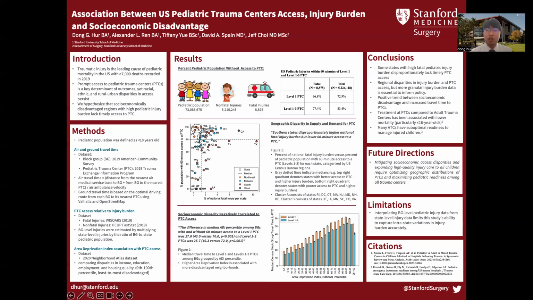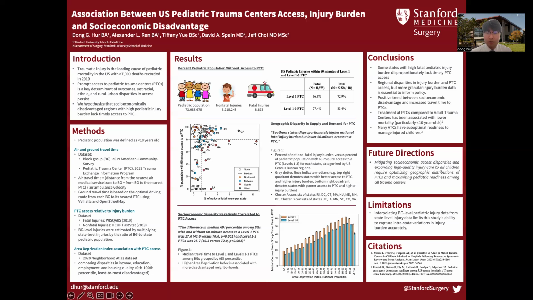To analyze the pediatric trauma center injury burden in each state, we used state-specific fatal injury data from the 2019 WISQARS dataset and non-fatal pediatric injuries recorded from the HCUP FASTStats dataset. Lastly, we used ADI from the 2020 Neighborhood Atlas dataset as another marker of disparity at the census block group level. The values of this ADI range from 0 to 100, 0 being the least disadvantaged and 100 being the most disadvantaged. And the ADI accounts for multiple variables, including disparities in income, education, employment, and housing quality.